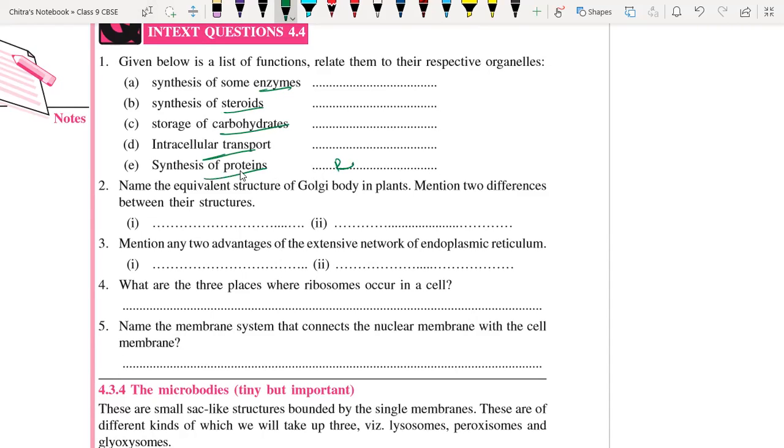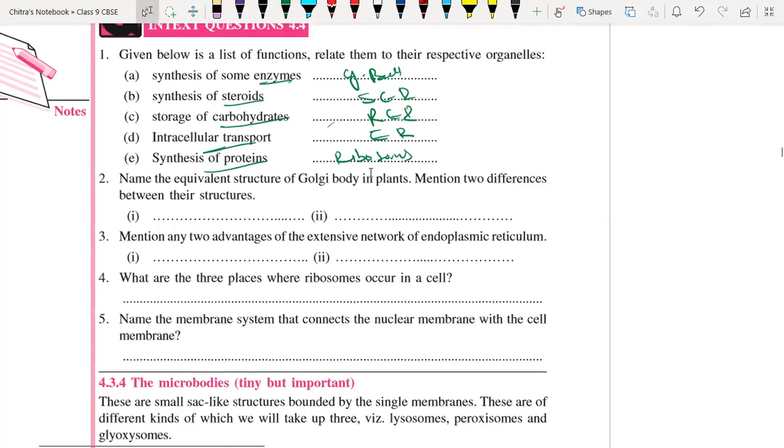Synthesis of protein is by the ribosomes. Synthesis of some enzymes is by the Golgi apparatus or Golgi body. Synthesis of steroids is SER, smooth endoplasmic reticulum. Carbohydrate storage is RER. And intracellular transport is ER, endoplasmic reticulum. Okay, so the exercise is really very easy, just go through it.